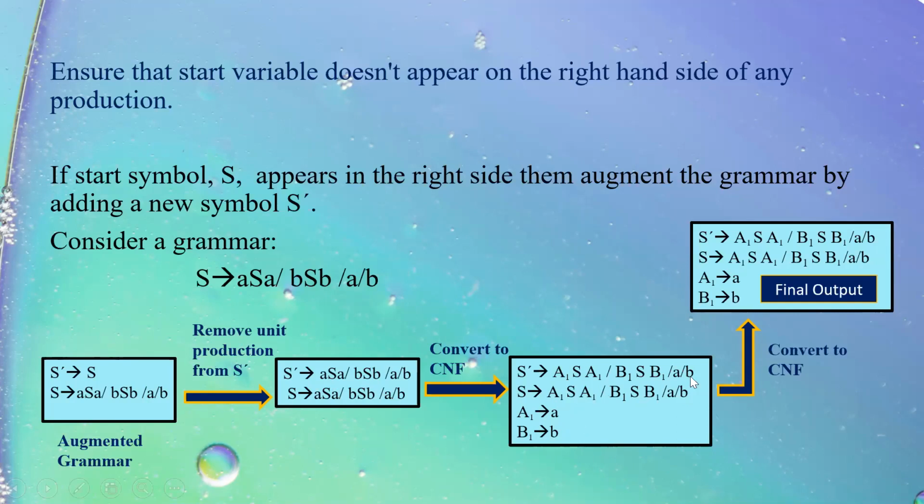If I see this set, right now I can realize that there are three non-terminals in these four productions, two of S dash and two of S. The CNF rule says that we should have two non-terminals instead of a single terminal. So I will replace, one step is missing in this case, A1S with A and B1S with B2, and I will get the final output. I will show you this particular example in the coming slides.